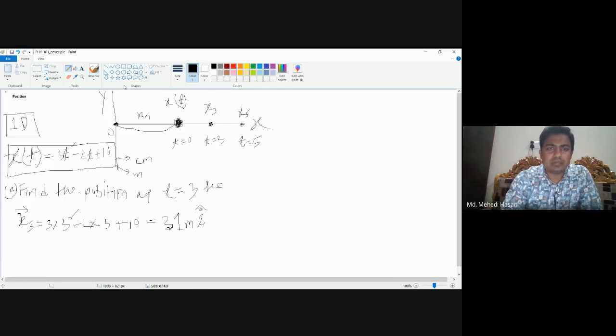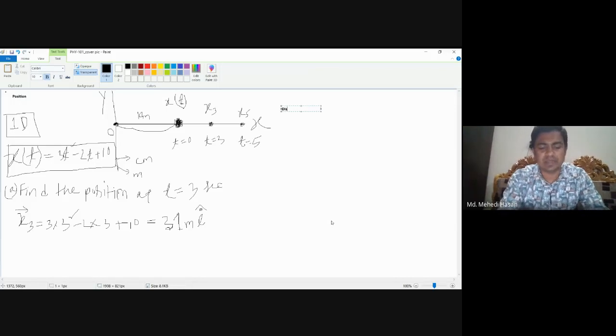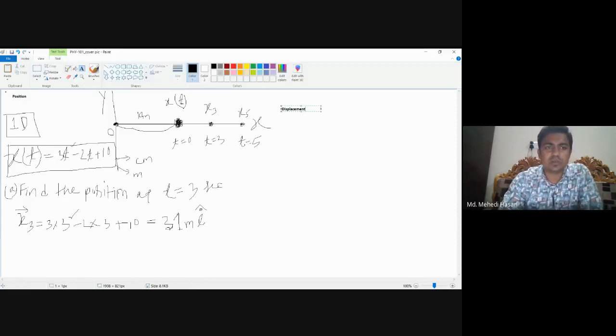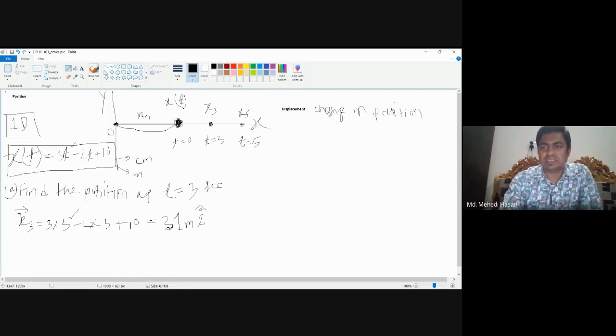Now, the second topic is basically displacement. Displacement is the change in position at a certain time, and then we can write the displacement equation like that: del x is equal to x final minus x initial.